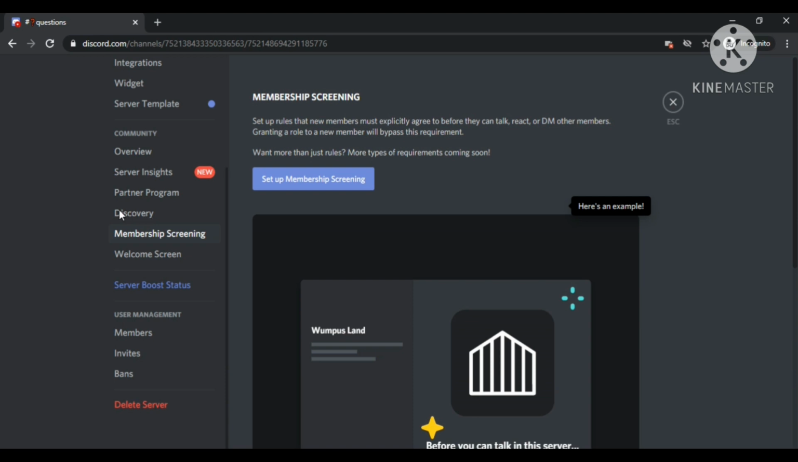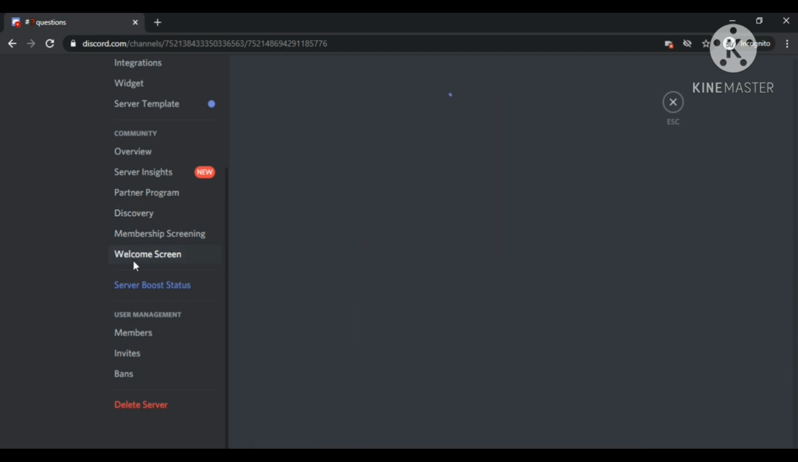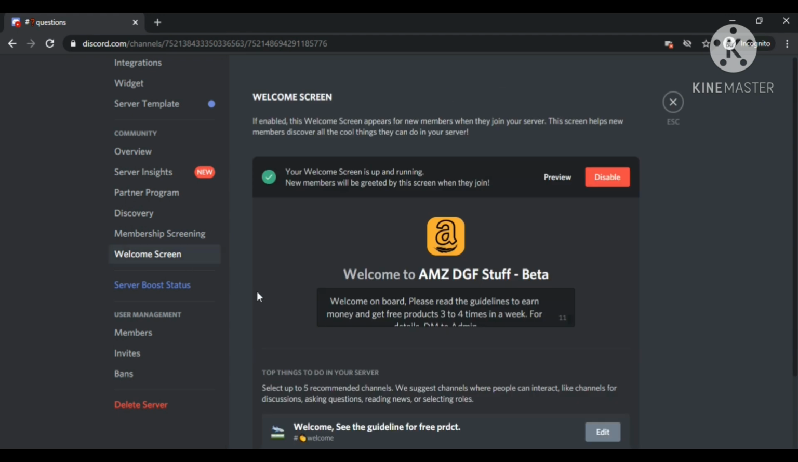This is for the membership screening, and another option is discovery, where other people will find your server. For the enrollment, it is the welcome screen.